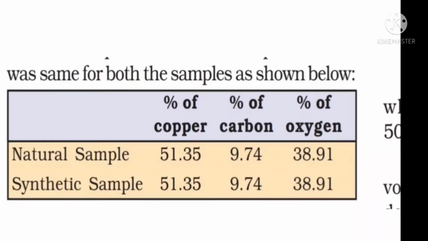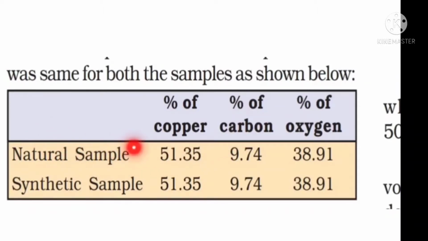Proust worked with 2 samples of cupric carbonate, one of natural origin and the other of synthetic origin. He found that the composition of elements present was the same for both samples. It is shown in this table.